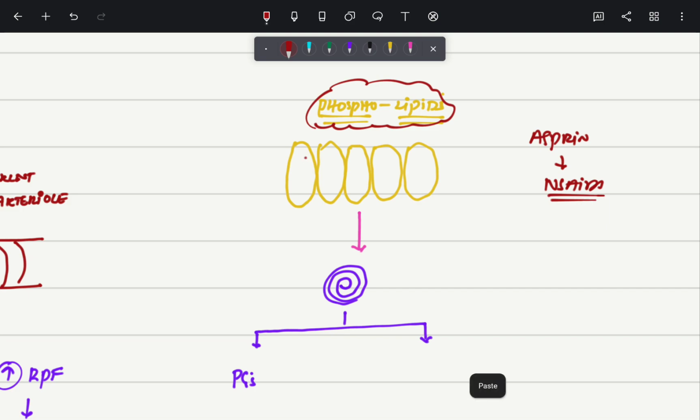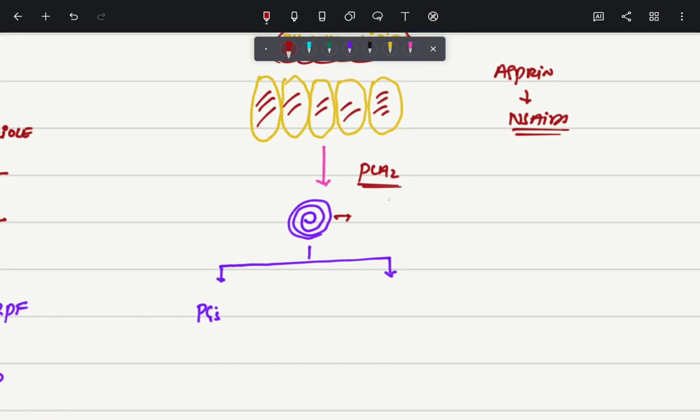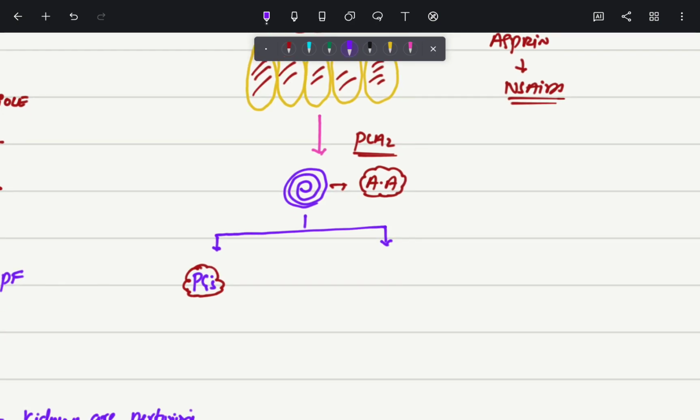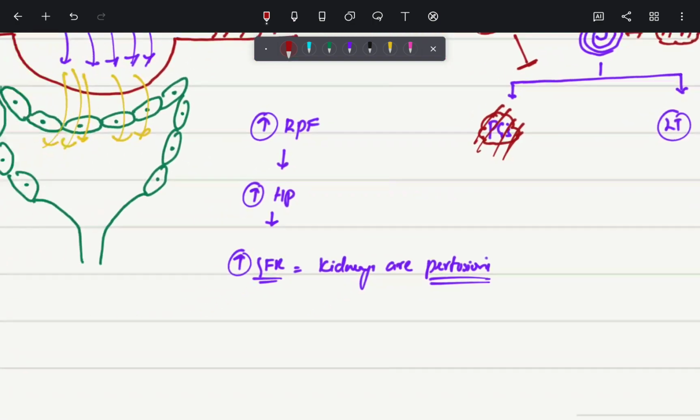Imagine this is the phospholipids, and phospholipids in the presence of an enzyme called phospholipase A2 get converted into a compound called arachidonic acid, and this arachidonic acid will eventually synthesize prostaglandins and leukotrienes, and aspirin will eventually inhibit the prostaglandin synthesis. If there are no prostaglandins, what will happen?